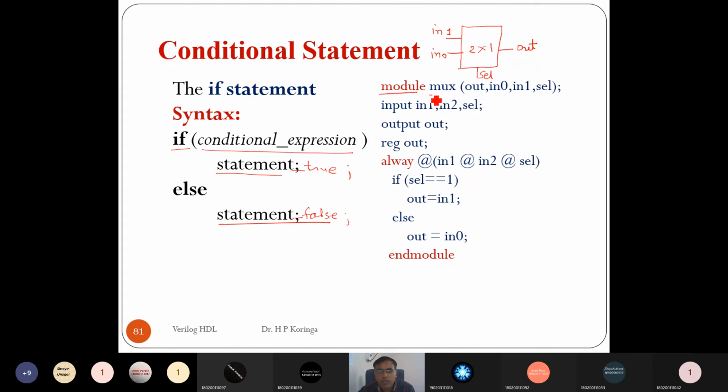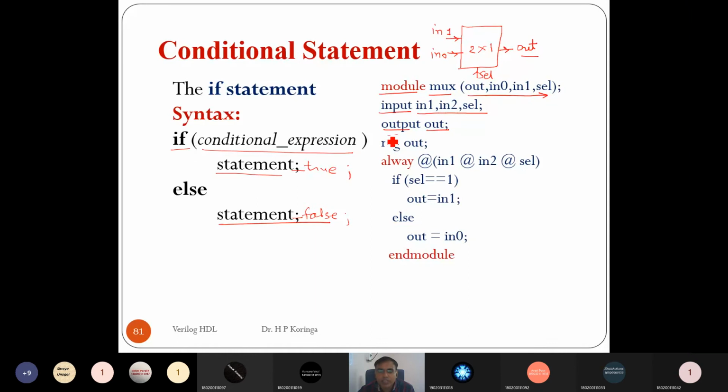So the module has a set of port lists. Among these, input 1, input 2 and the selection line are the input ports, and output is the output port. Now when we are going to use it in an always or initial procedure, or at the behavioral abstraction level, the output by default is a net type, or wire type.